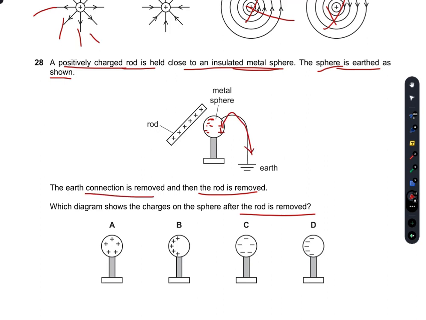So the earth connection is then removed and then the rod is removed as well. Which diagram shows the charges on the sphere after the rod is removed? So once that rod is removed, this charge will uniformly distribute because of the repulsion. So C is the right option.